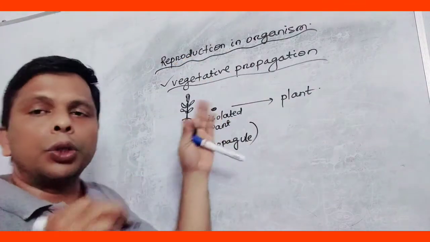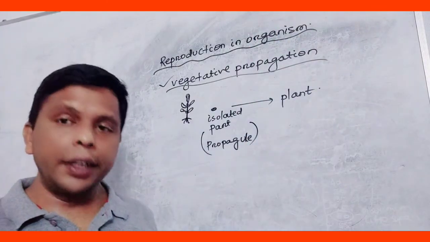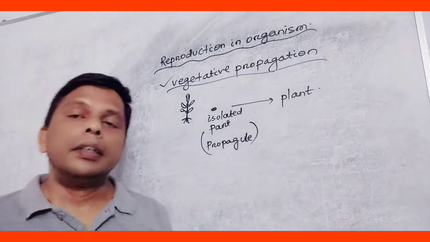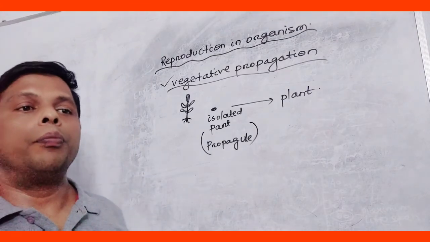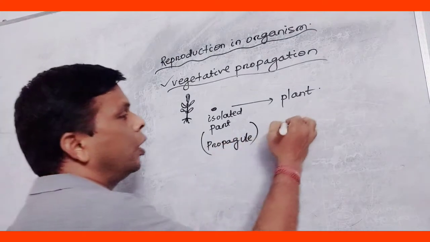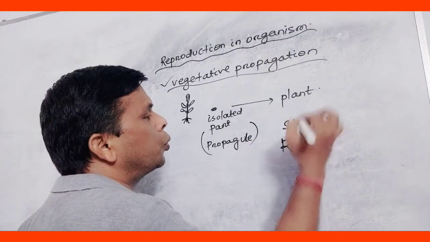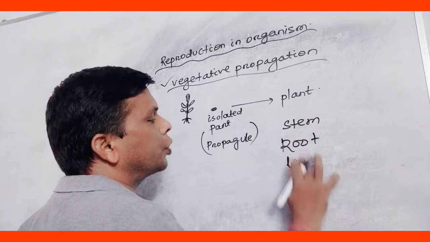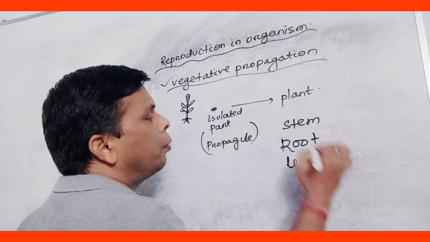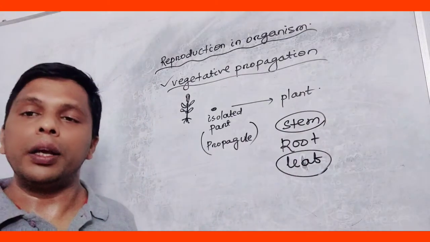As this isolated part is a vegetative part, the process is called vegetative propagation. It can take place using stem, root, or leaf.